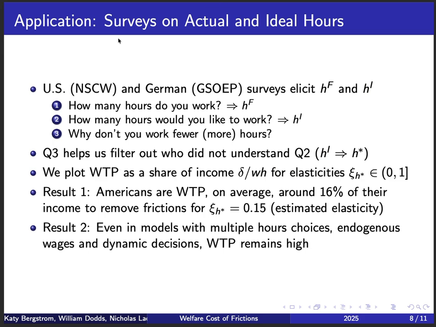So now that we have this formula, we applied it using some surveys on actual and ideal hours. Both in the US and in Germany, there are surveys that elicit both the hours with frictions and our first attempt to measure ideal hours, which I'm going to call HI. There are three questions in the surveys generally, right? The first one is how many hours do you work? And the answer to that question is just going to recover HF.